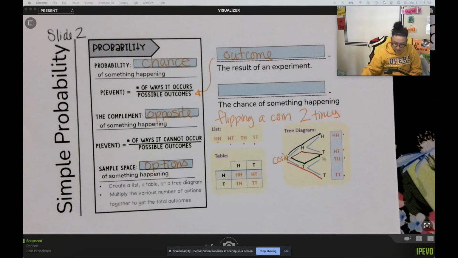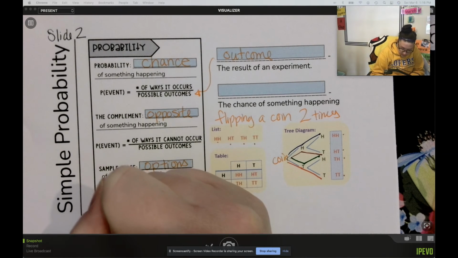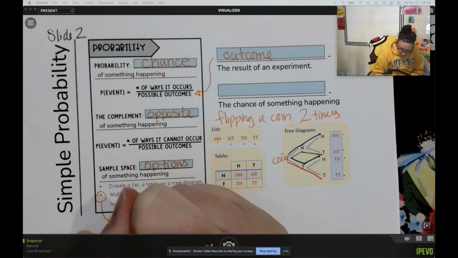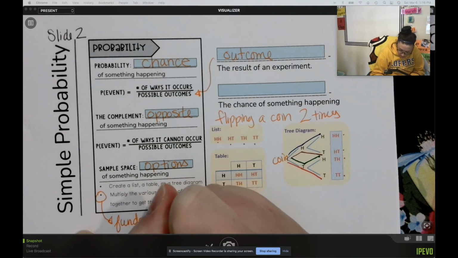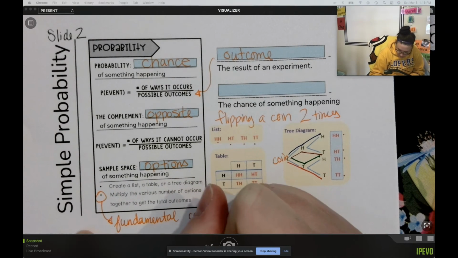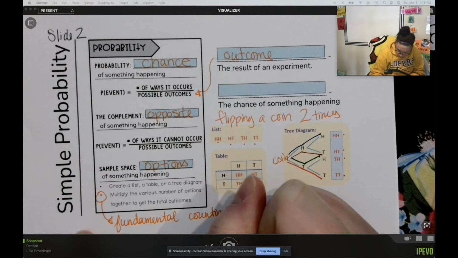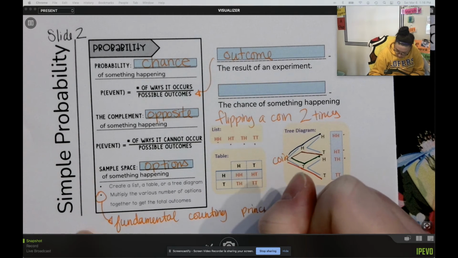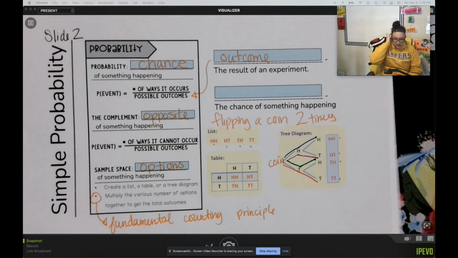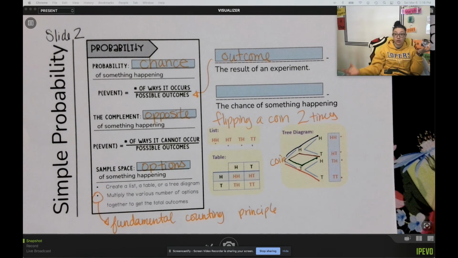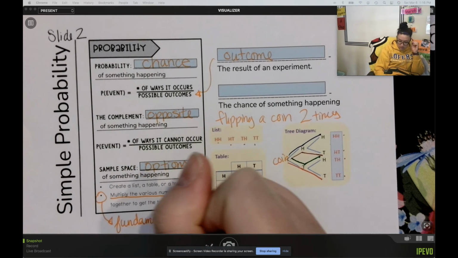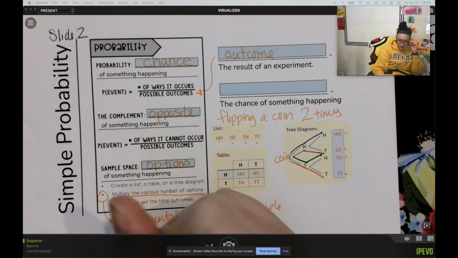This information down here is called the fundamental counting principle. And it says that you can figure out how many total outcomes there are, the number of options, by multiplying the various options together.